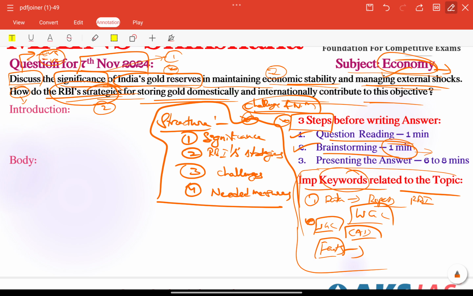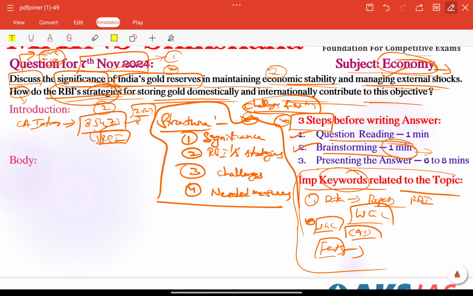Let's start our current affairs introduction here. Every time we are starting with a current affairs introduction. So here we can talk about India's gold reserves, especially currently 854.73 metric tons. We can start by explaining the significance of India's gold reserves in the context of recent current affairs. Mention how the RBI has increased its gold reserves to approximately 800 tons by 2024. No need to mention exact data, so around or approximate data can be added.